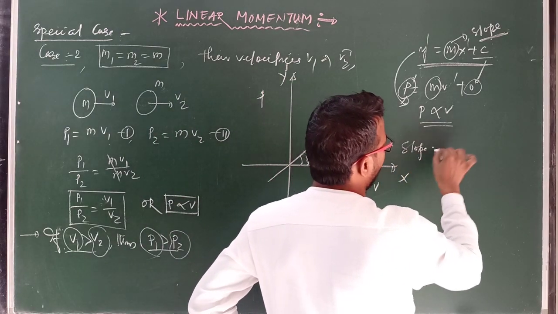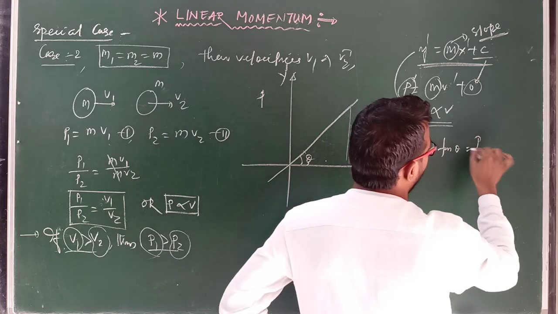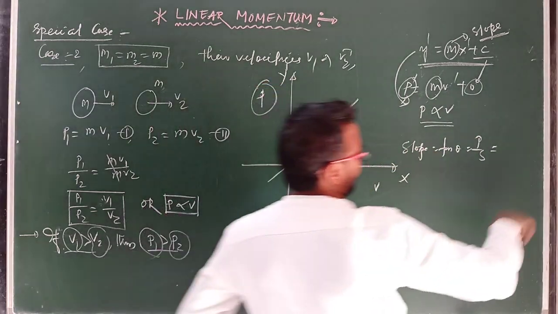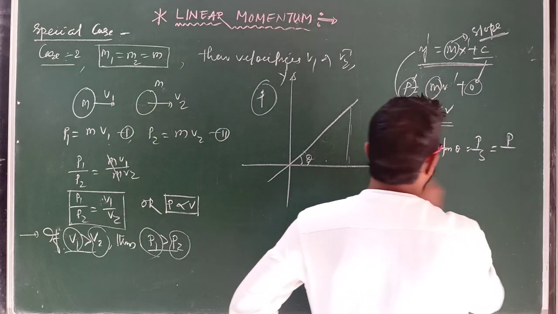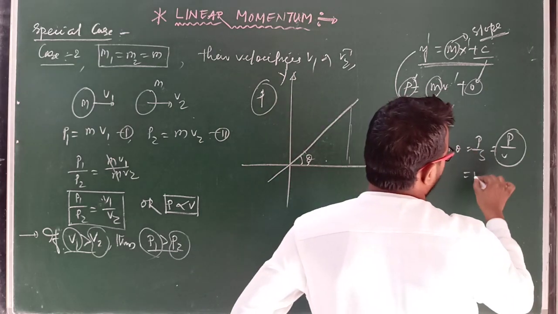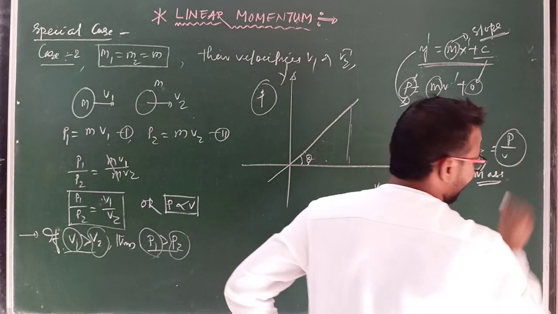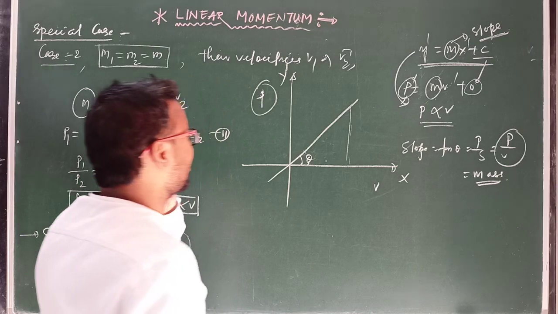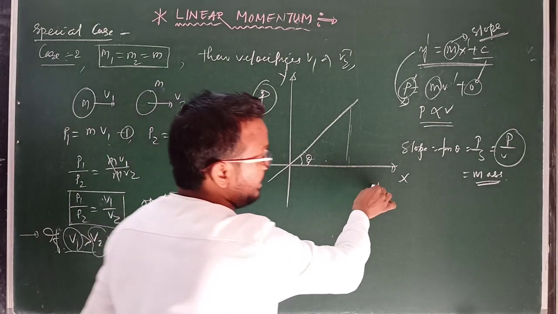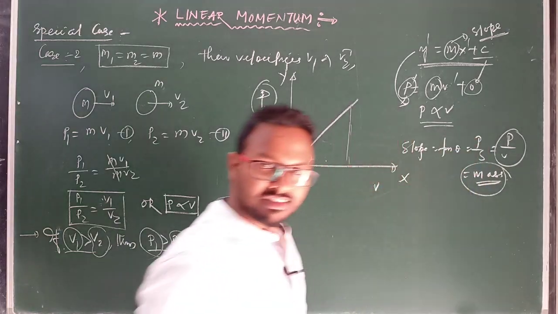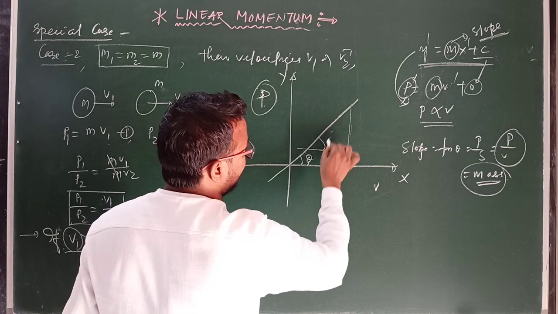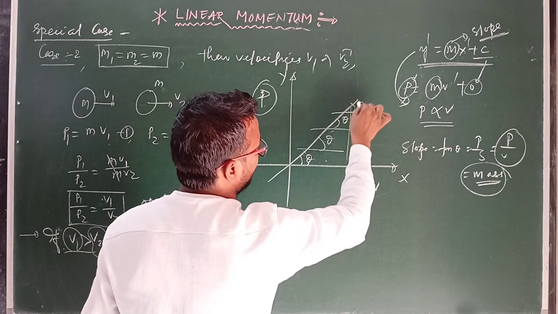So slope equal to tan theta equal to perpendicular upon base. This is perpendicular and this is base. Perpendicular means momentum, base is your velocity. Clear? So P by V equal to mass of the body. Clear? So a question may be asked in your examination: what is the slope of the momentum velocity graph? It gives the mass of the body. Clear? And the mass of the body is constant, because slope is constant, at each and every point.